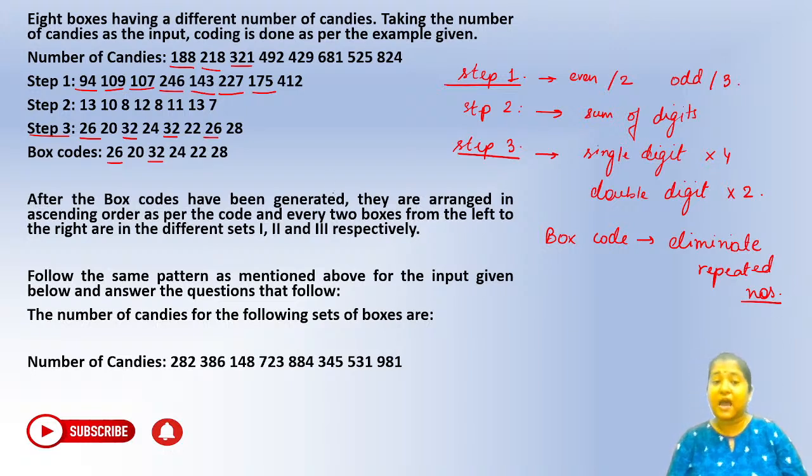Okay, now finally what they have to do here is, after the box codes have been generated, they are arranged in ascending order. Okay, two, and every two boxes from the left and right are sets 1, 2 and 3 respectively. So what will be set 1, 2 and 3? Can anybody tell me? Set 1, set 2 and set 3.